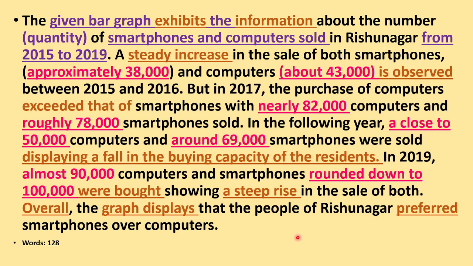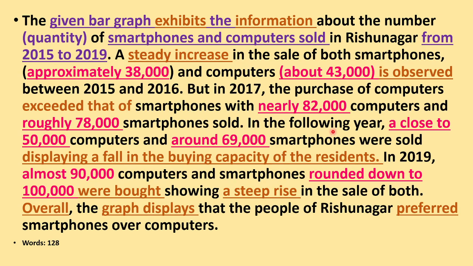Now here, 4 different trends. So this is the introductory line, so there's no trend here. The trends begin from here. So the first trend is that there's a steady increase in the sale of both smartphones. The number is given between 2015 and 16. The second trend is that the purchase of computers exceeded that of smartphones in this year.